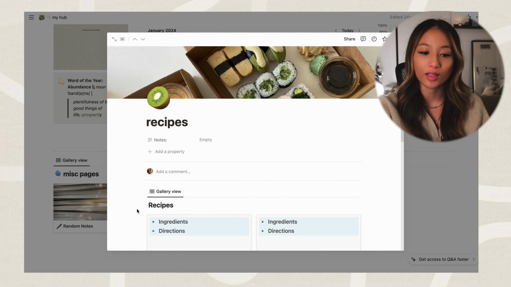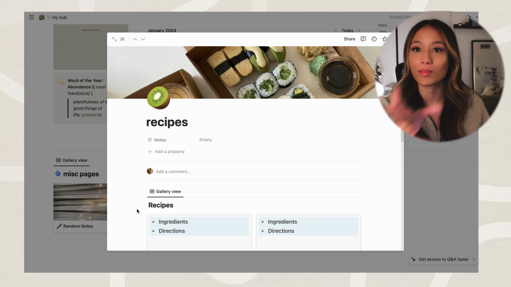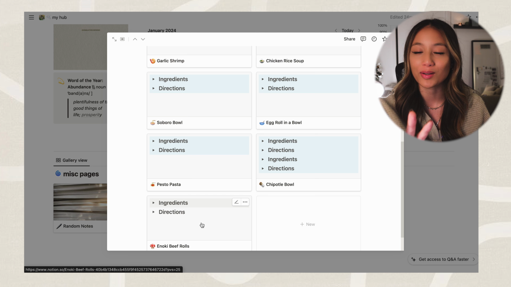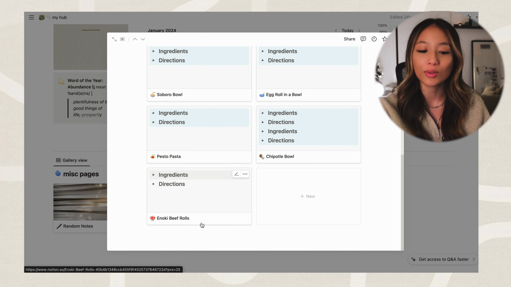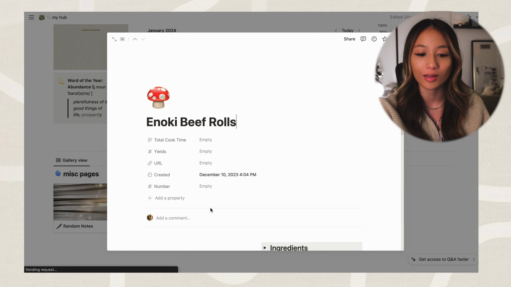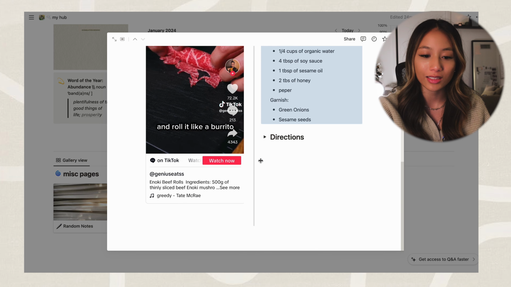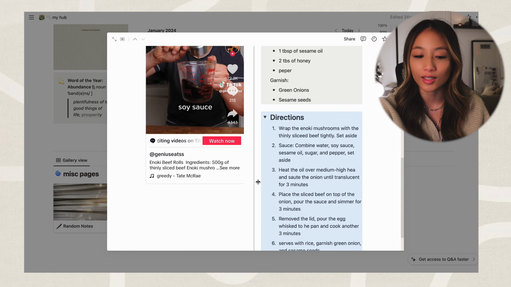And then I also carried over this recipes tab that I had in my last 2023 Notion. Essentially, I gave you guys some of my favorite recipes that I've been making, and I utilize this to keep track of any of the recipes I find on TikTok and want to remember. So I embedded the video link, and then I also put what ingredients I would need and the directions here. Trying to utilize that a little bit more, because what I hate is when I cook something so good and then I forget how to make that recipe.